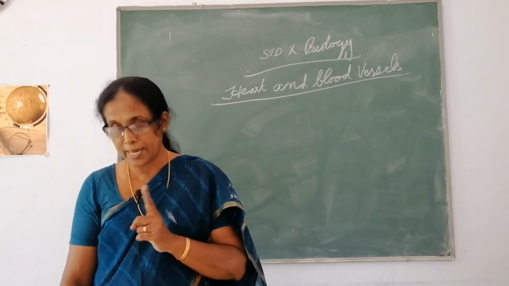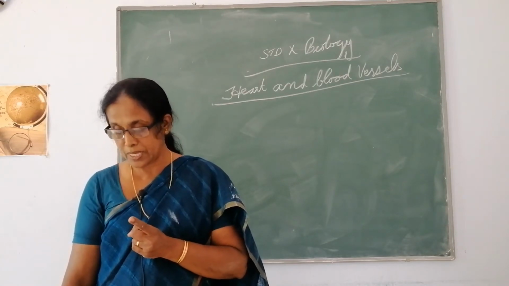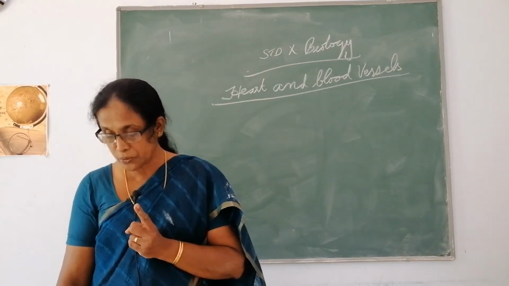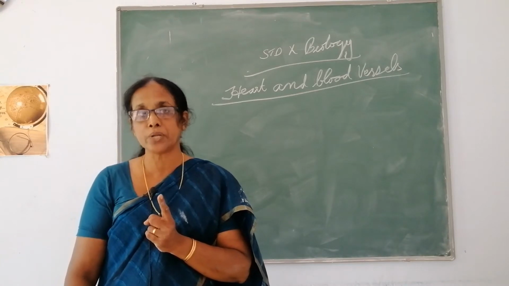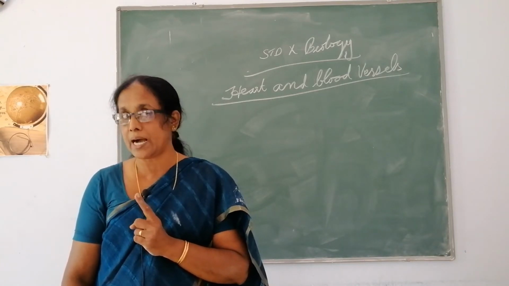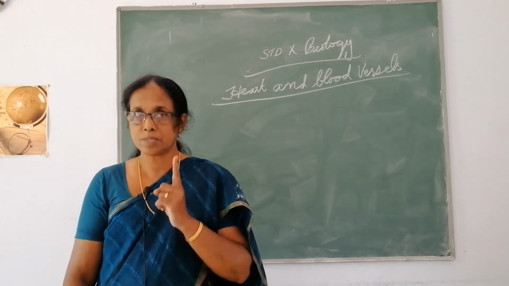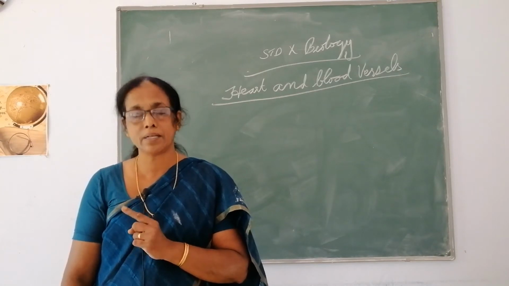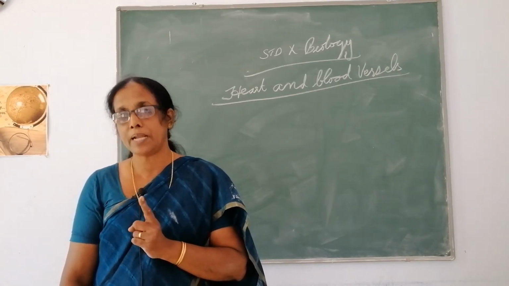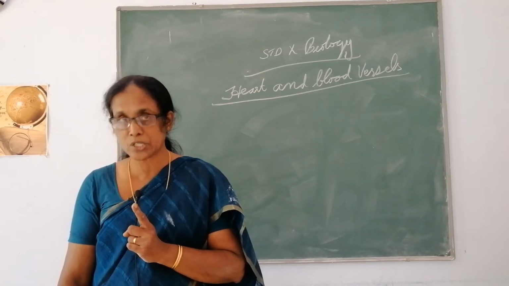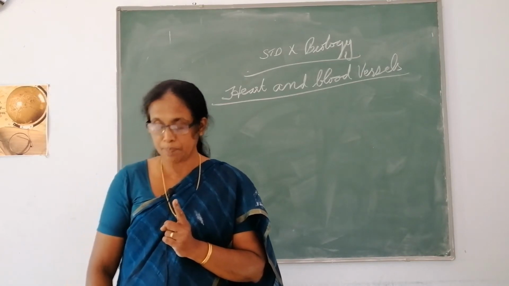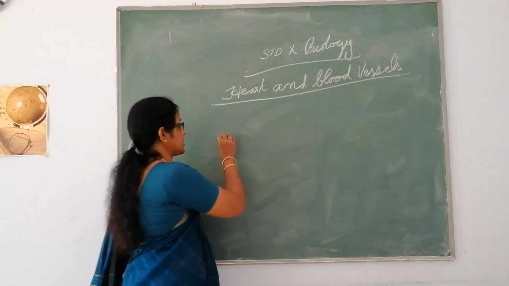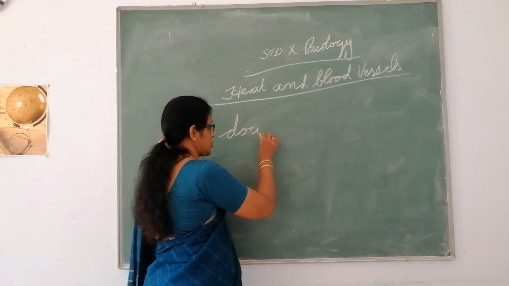But in the case of mammals, the blood moves through the heart twice during each cycle, as in human beings and some other vertebrates. See, the blood is passing twice through the heart. So this type of circulation is known as a double circulation.